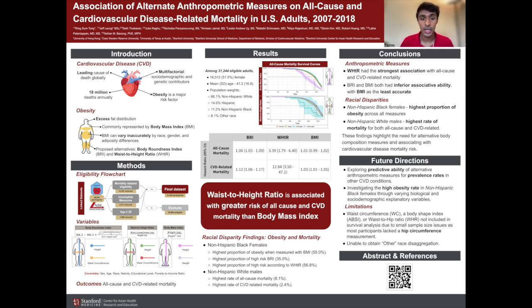Cardiovascular disease poses a severe public health threat. It's the leading cause of death globally, and obesity is a major risk factor. Obesity is commonly measured using body mass index. However, BMI varies inaccurately by race, gender, and adiposity differences. Therefore, we assessed body roundness index and waist to height ratio as alternative anthropometric measures.